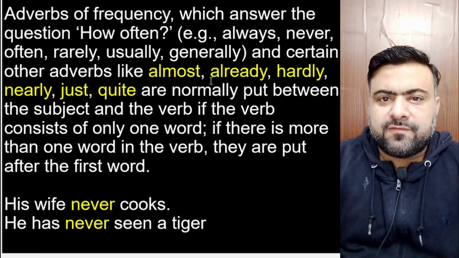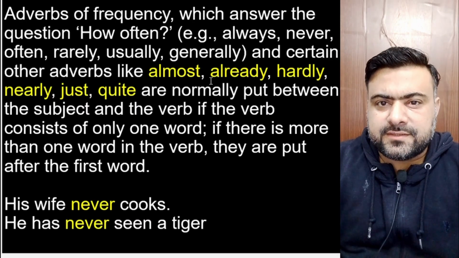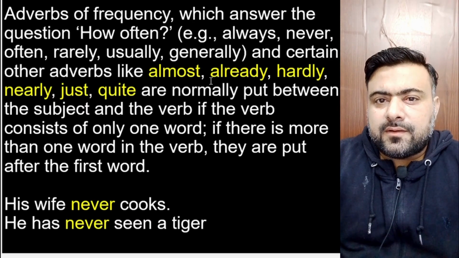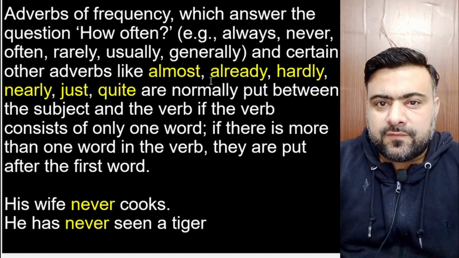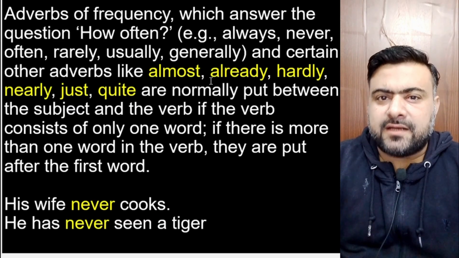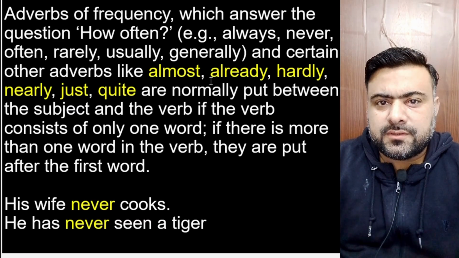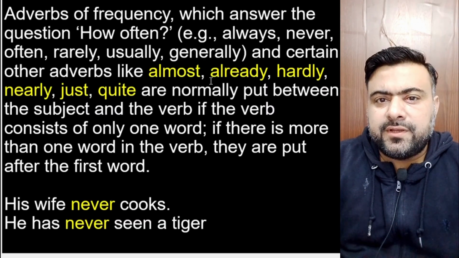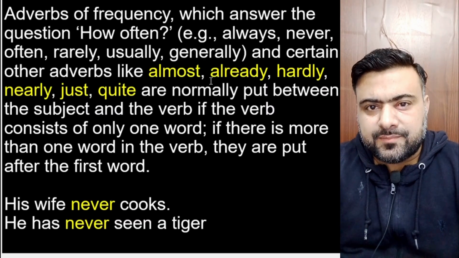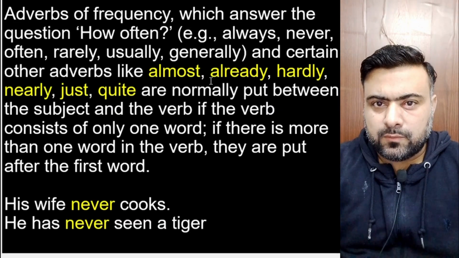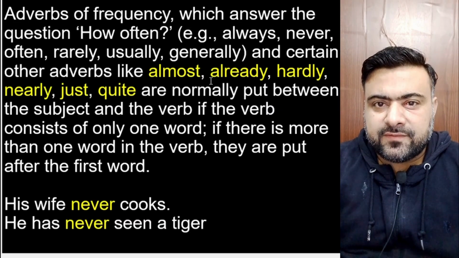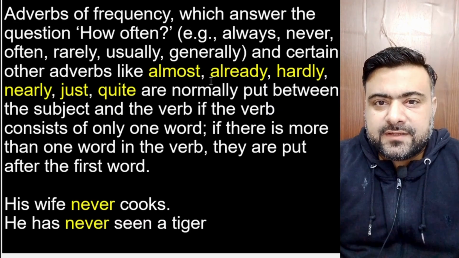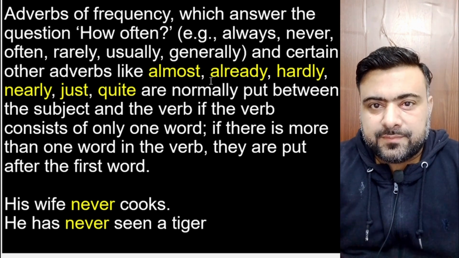The adverbs of frequency, for example, always, never, often, and certain other adverbs like almost, already, hardly, are placed between the subject and the verb. But if the verb contains more than one word, then these adverbs are placed after the first word of the verb.